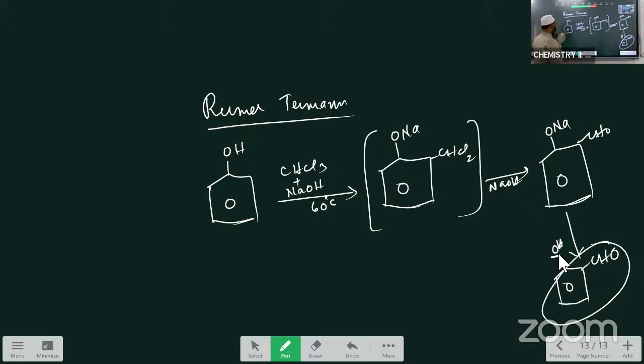Once again I am repeating this definition. When phenol is heated with the chloroform and NaOH about this temperature and followed by hydrolysis of this, that gives the hydroxybenzaldehyde, salicylaldehyde बोल के भी बुलाते. This reaction is called as Reimer-Tiemann reaction. So this is about the another name reaction. Now next one is about the Williamson synthesis of ether.